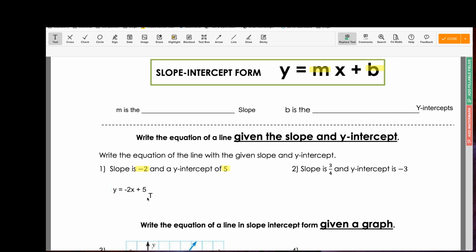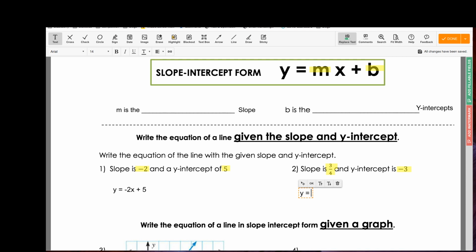So let's look at the second example. It says slope is 3/4 and the y-intercept is -3. Same concept. I want to identify my slope and I want to identify the y-intercept because these are the values that I'm going to have to plug in to create the equation. All right. So I got 3/4 as my slope and -3 as my y-intercept. So let's create the equation.